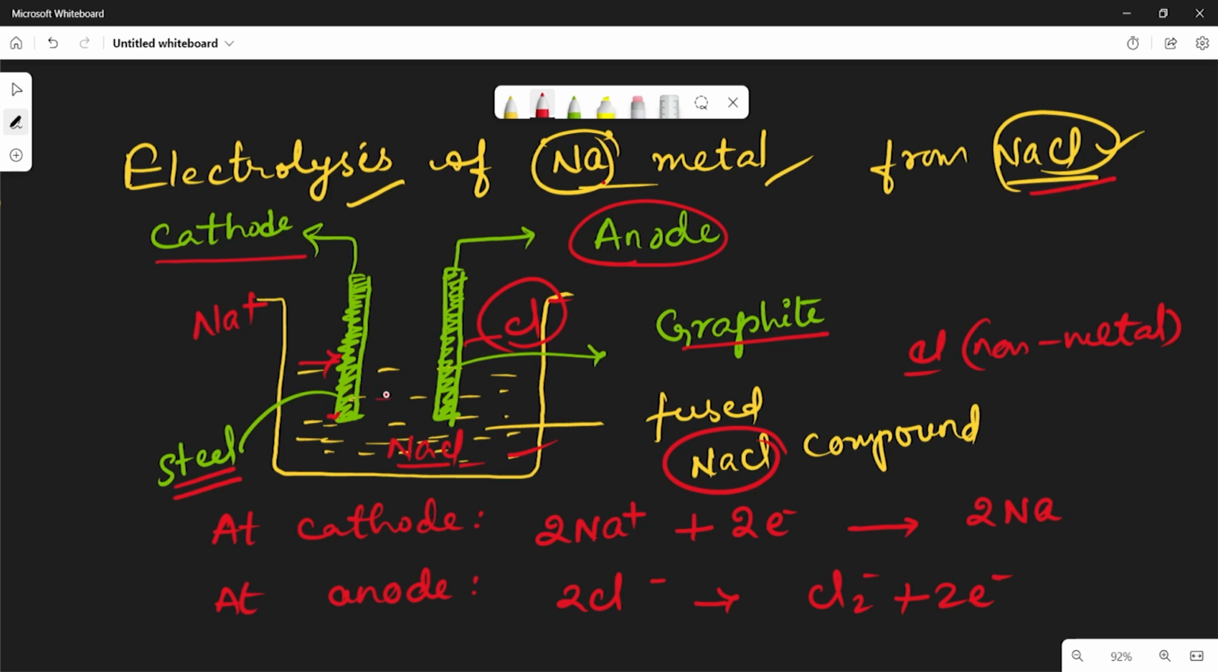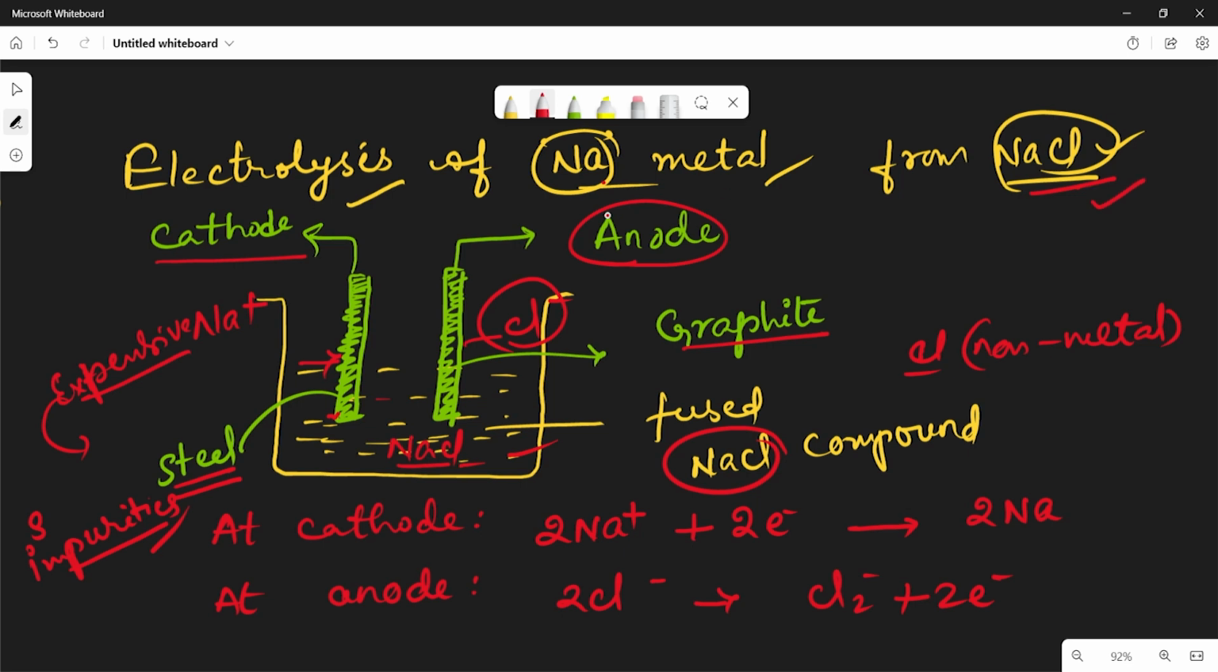Again, in this electrolysis also, a large quantity of electricity is required to keep the ore in the molten stage. Which means if a large amount of electricity is required, it is more expensive. So to overcome this, suitable impurities are added here. Because of these impurities, the melting point of the ore is decreased. So this is the electrolysis of sodium from sodium chloride.